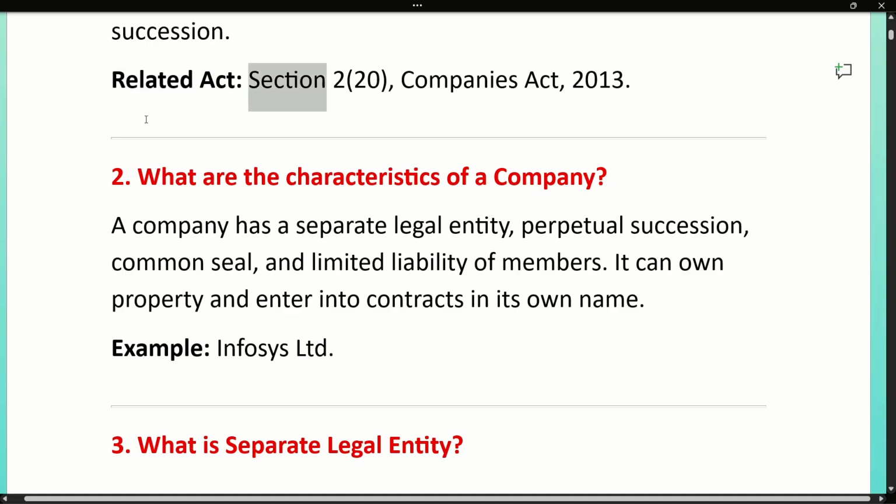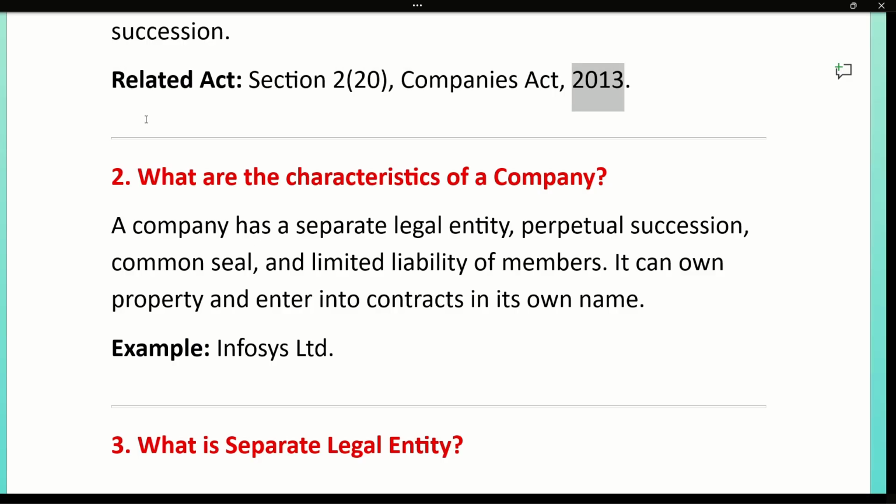Related Act, Section 220, Companies Act, 2013. 2. What are the characteristics of a company? A company has a separate legal entity, perpetual succession, common seal, and limited liability of members. It can own property and enter into contracts in its own name. Example, Infosys Ltd.